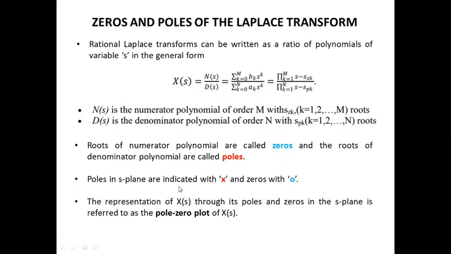The location of poles is very important in determining the region of convergence of the Laplace transform, which in turn is used to determine the stability of the system. That is why poles play a very important role in obtaining the region of convergence. They specify the boundary of the Laplace transform.